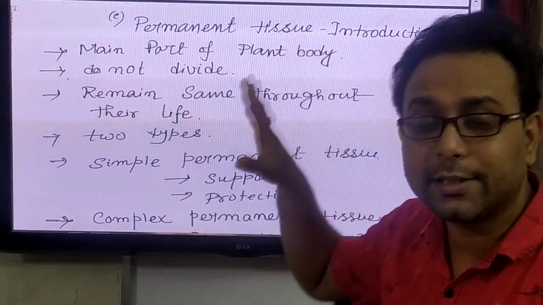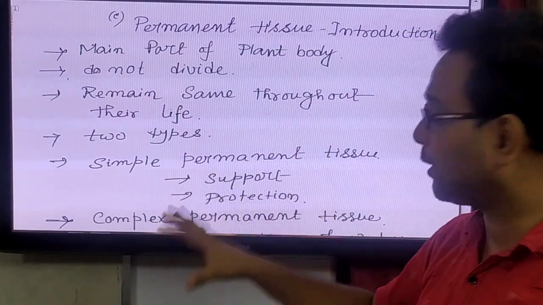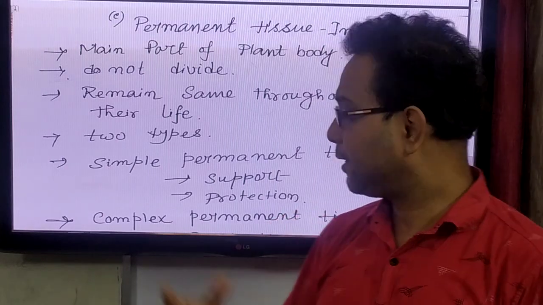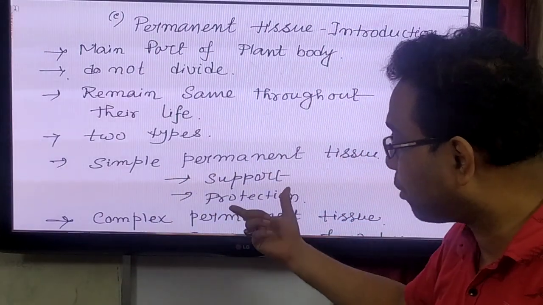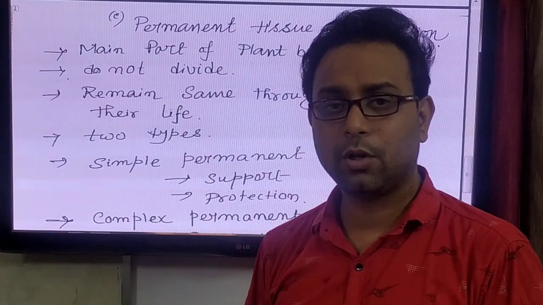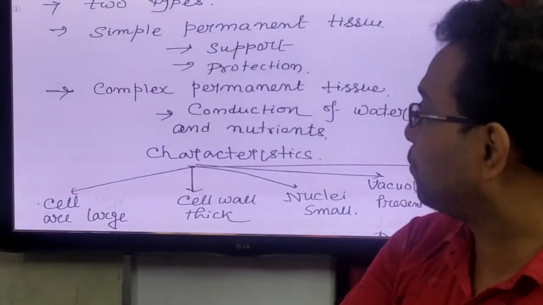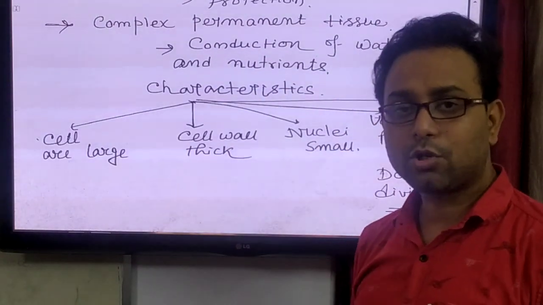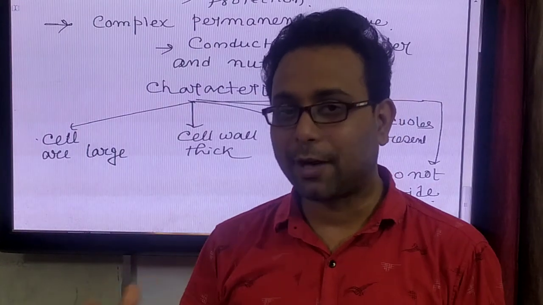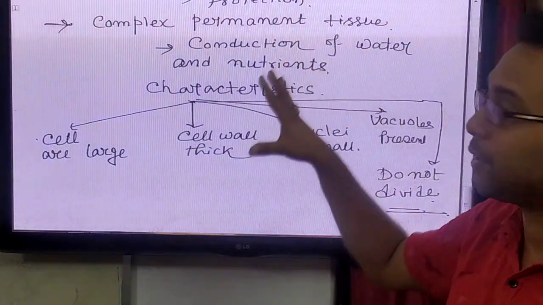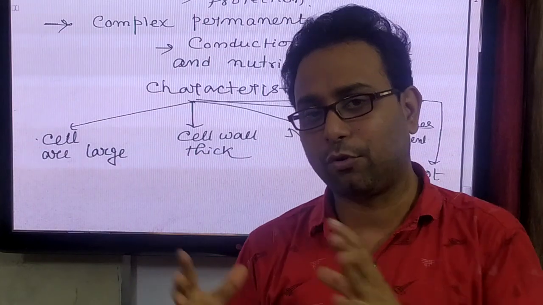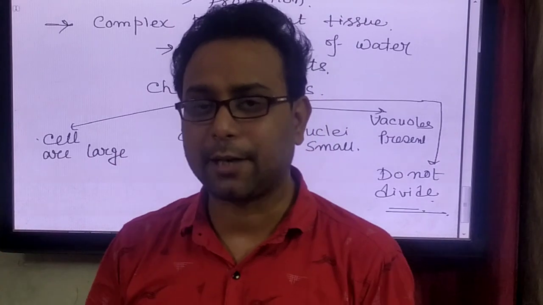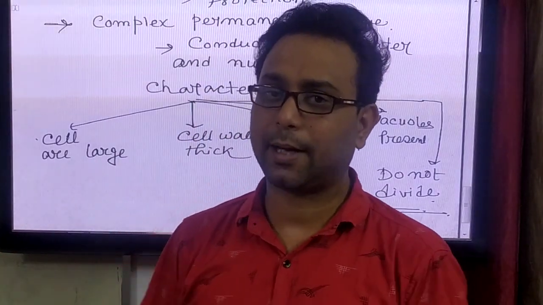And what is their function? They give support and protection. So simple permanent tissue can also be classified as simple permanent tissue and protective permanent tissue. Now the complex permanent tissue. Complex permanent tissue means they are made up of different types of cells. So what is their main function? Their function is the conduction of water and nutrients. You know the xylem and phloem. These are complex permanent tissue because they have different types of cells. We will discuss it in the later part.